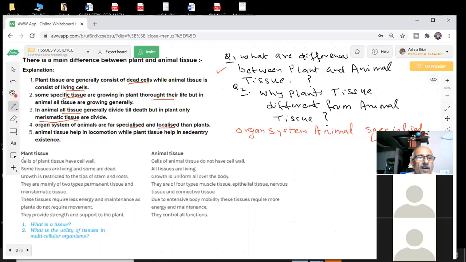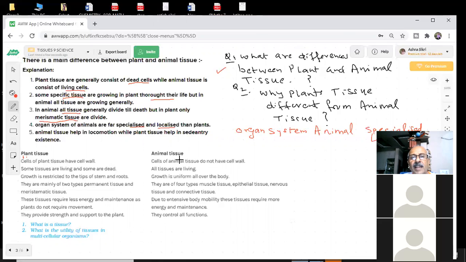I have given first, you are saying, cells of plant tissue have a cell wall. When we told you about the fundamental unit of life, you were aware there is a membrane and a cell wall. What is it made up of? Cell wall, do you remember? The wall of the cell was made up of what? Forgotten or you remember? Which material? Cellulose or something I told you? Plant tissues have a cell wall.